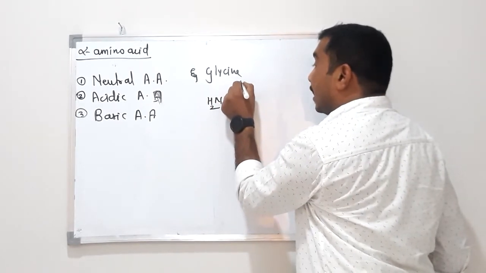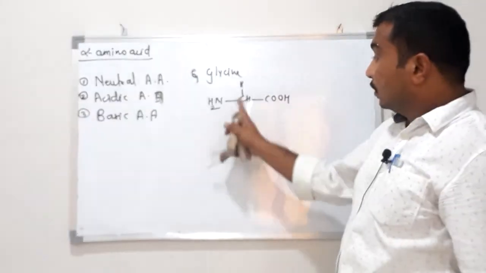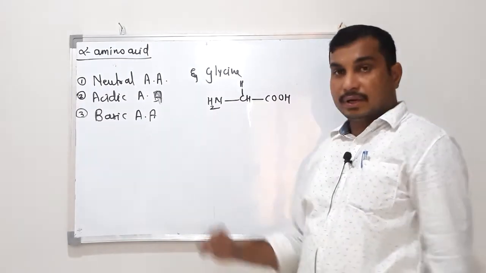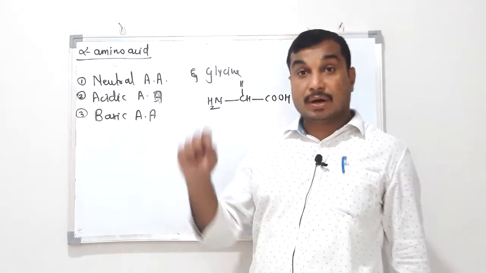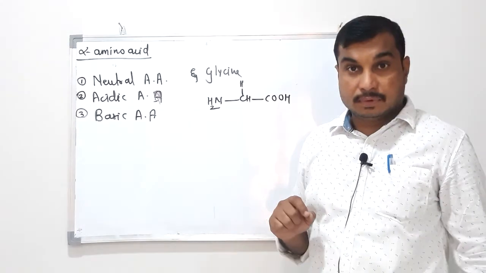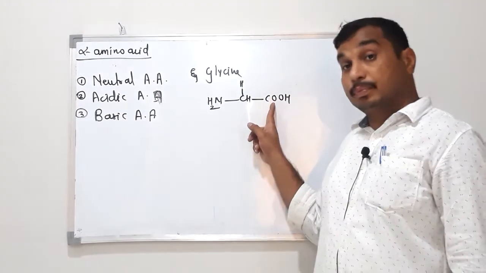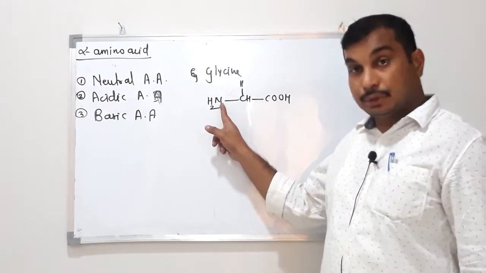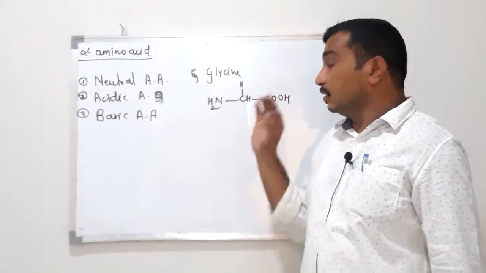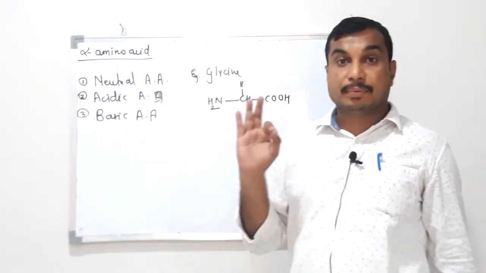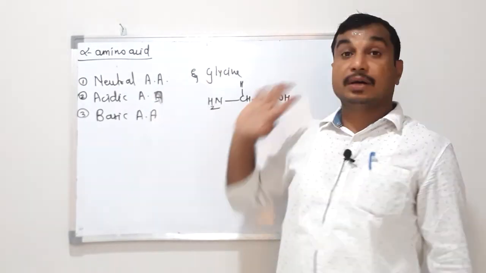Glycine is NH2CH, here R is H, COOH. Here in this example, the number of carboxyl groups and the number of amino groups are the same. The number of acidic groups is 1, the number of basic groups is 1. Therefore, in glycine, the number of acidic groups is equal to the number of basic groups. Such an amino acid is known as a neutral amino acid.